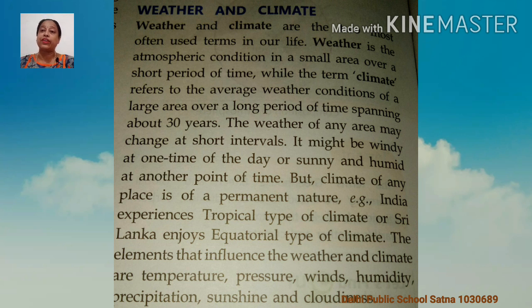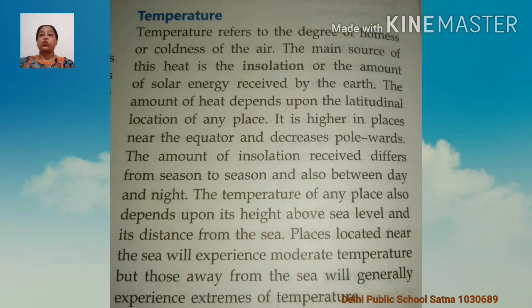So we will start with the temperature here. Temperature refers to the degree of hotness and coldness. We are talking about the temperature of the air. Temperature refers to the degree of hotness and coldness of the air.